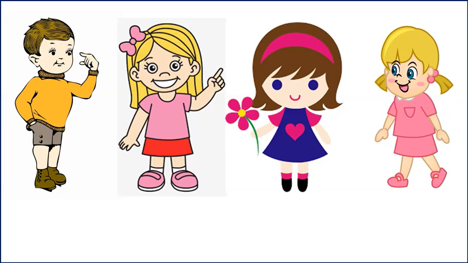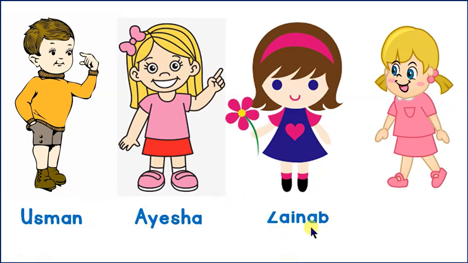Who are they? Do you know? No problem. I am going to introduce them. He is Osman. She is Aisha. She is Zainab. She is Usma. Listen to what they are saying.